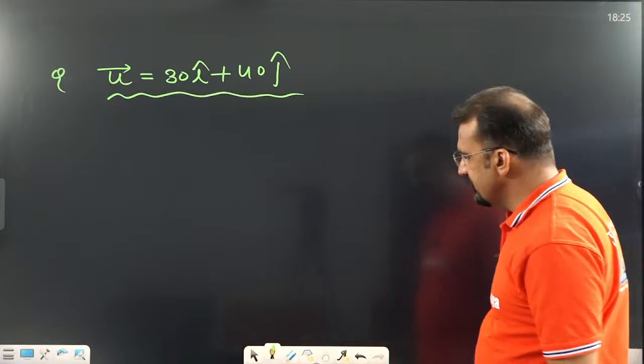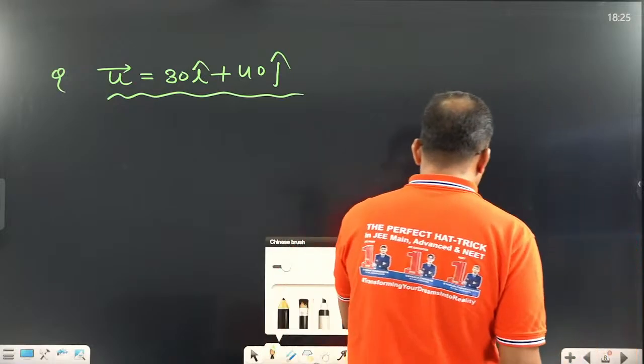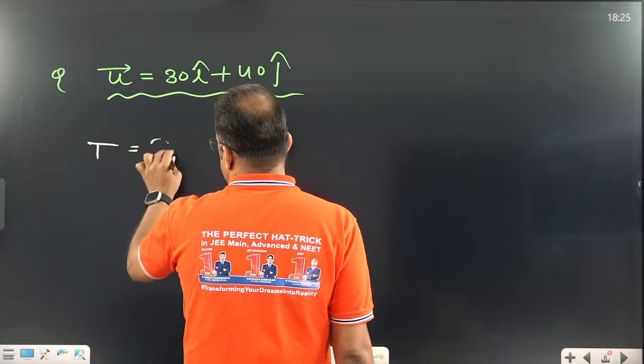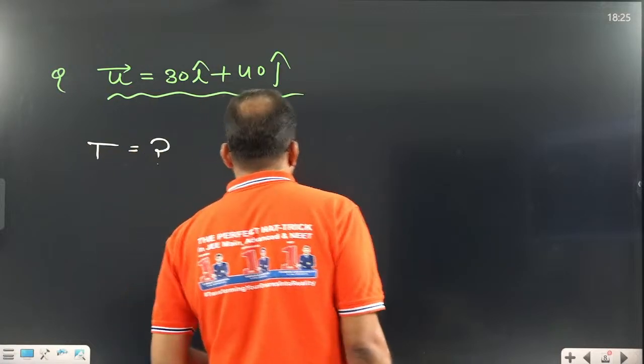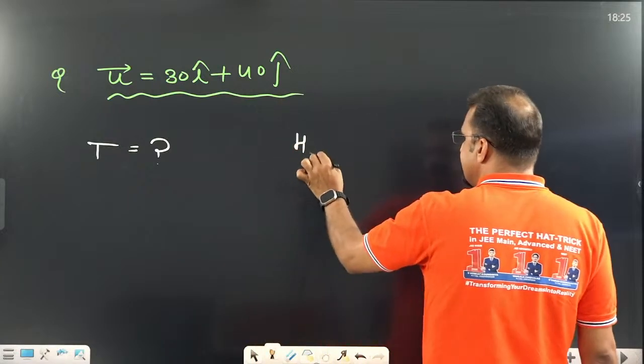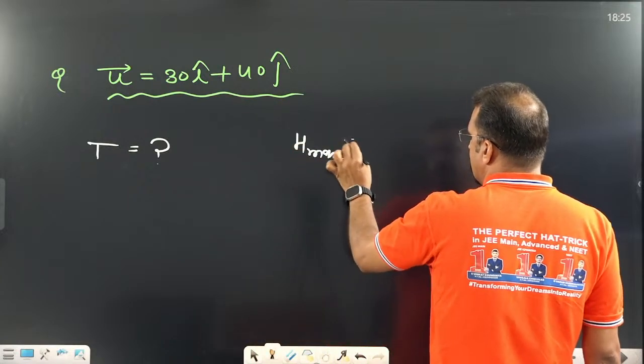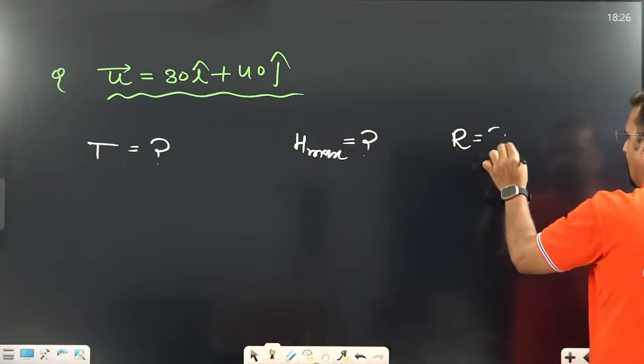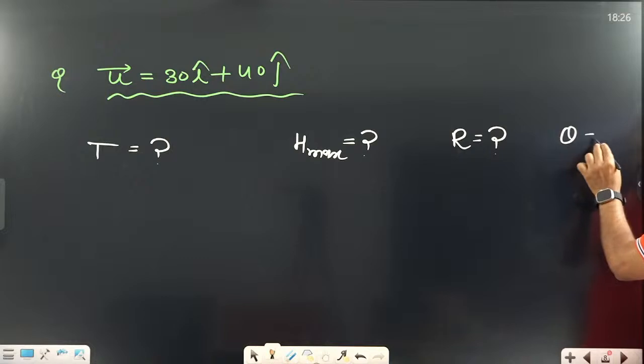Okay, this velocity is given for a projectile. You tell me, dear students: first, find the time of flight. Second, find the maximum height. Third, find the horizontal range. Fourth, find the angle of projection. Find it fast.